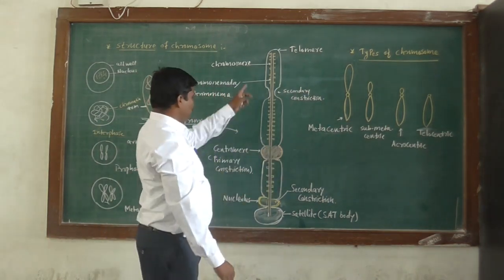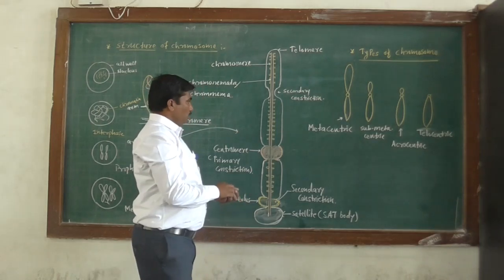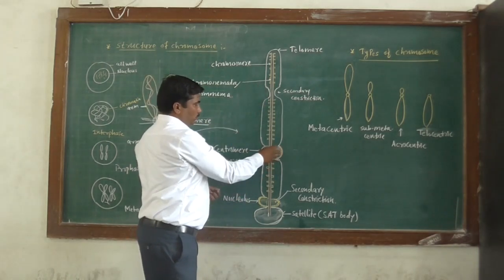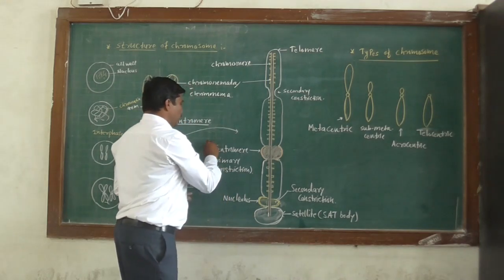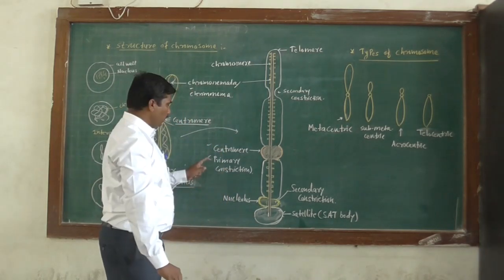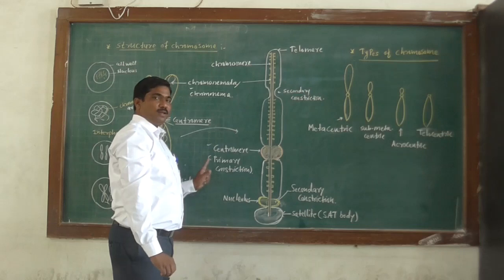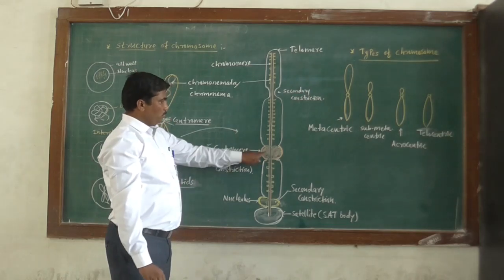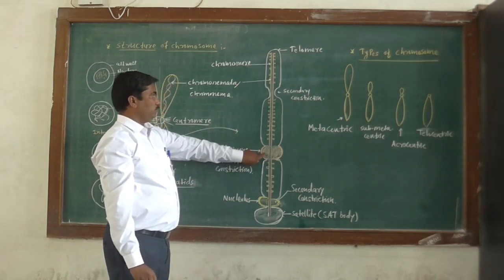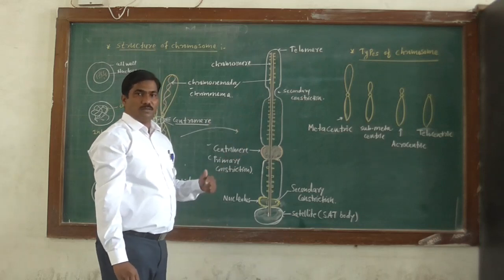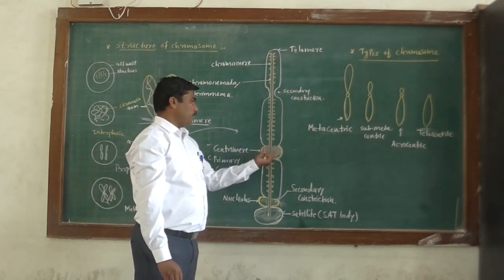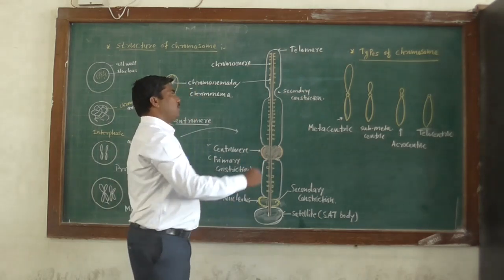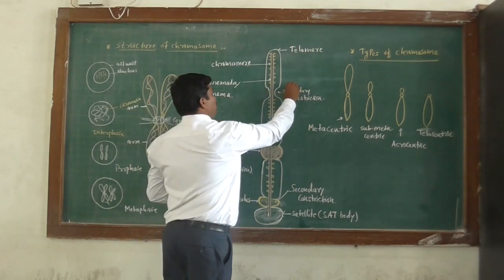So in this structure, the arms of this chromosome are attached at the center. This is called the centromere, or it is also known as the primary constriction. Another constriction present at any place away from the primary constriction is called the secondary constriction.